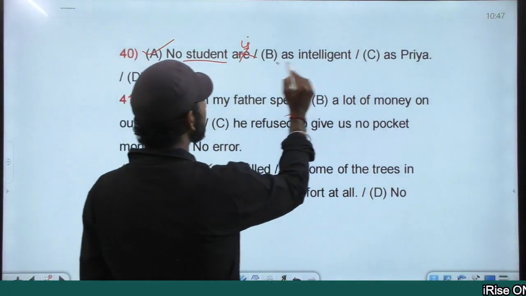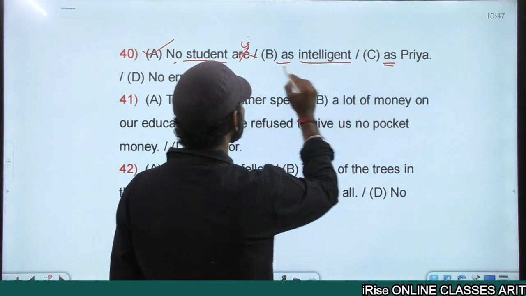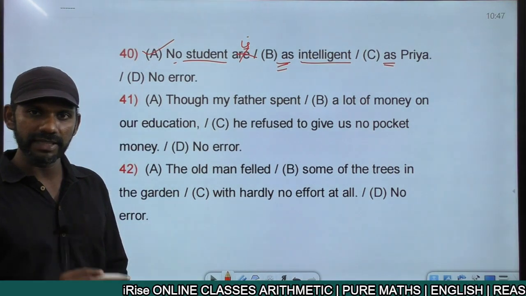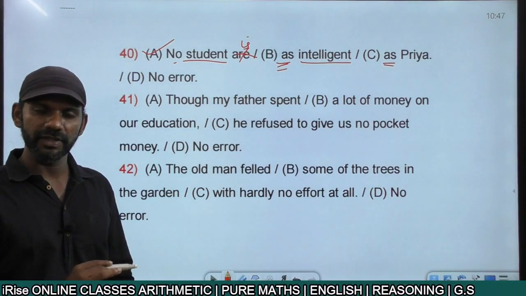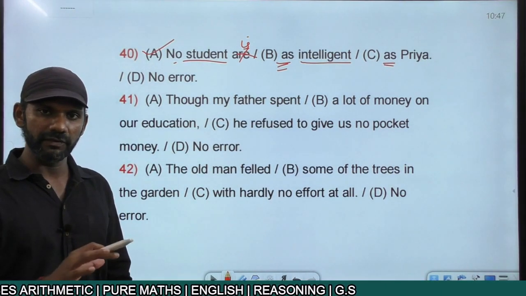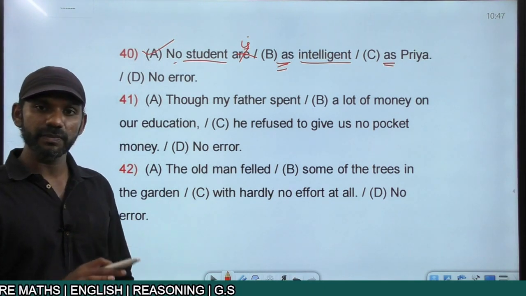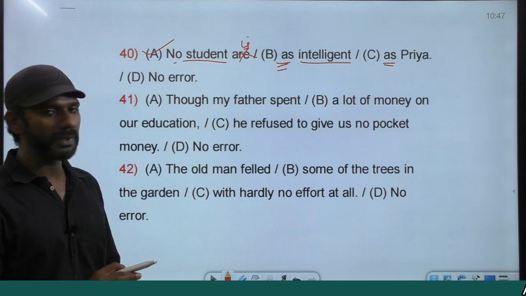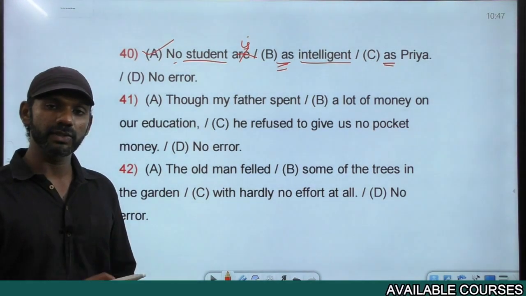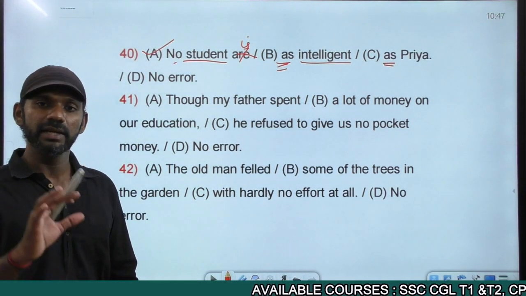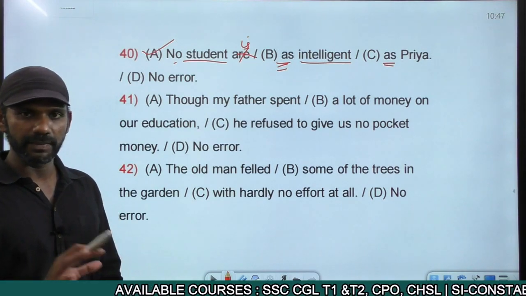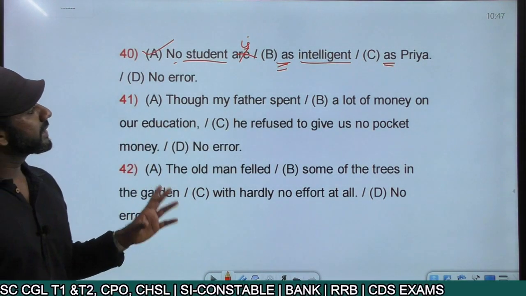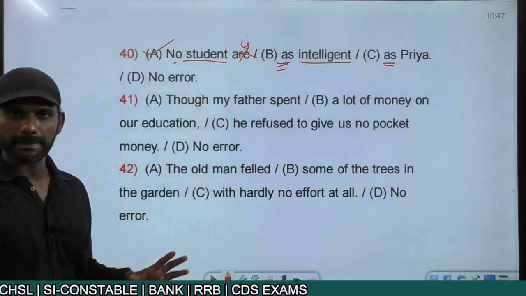As intelligent is as dash s. As dash s, the blank must be filled with a positive degree adjective. Intelligent is a positive degree adjective. That concept is completely fine. We are drawing a relationship between two entities here. One is no student, the other one is Priya. As dash s is used to draw a relationship between two entities. We discussed in pronouns. That is also completely fine. Now the whole statement is grammatically correct. No student is as intelligent as Priya.